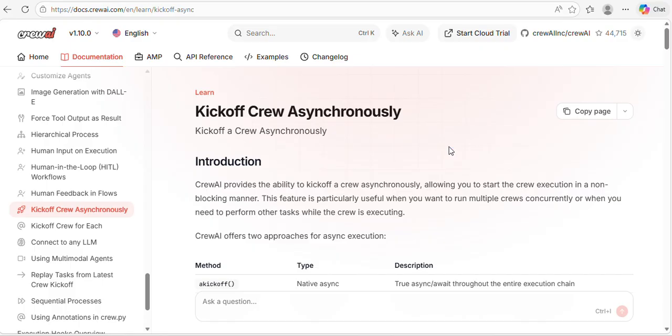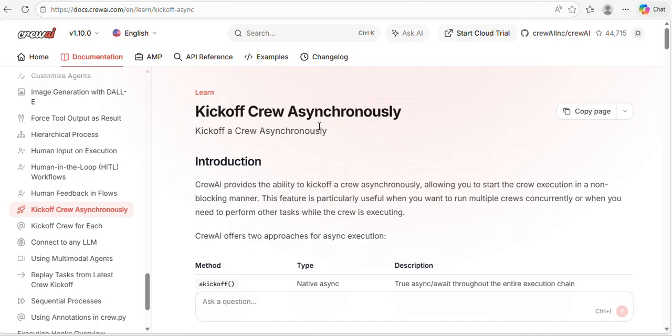Here we are going to learn about crew level asynchronous execution. So while kickoff of the crew, we can execute in an asynchronous manner. That's the core idea, everyone.